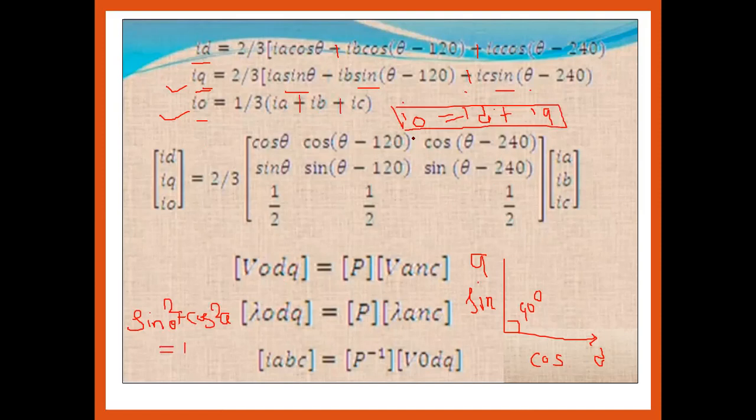Okay, so if you have to write out that equation in the matrix form, that ID, IQ and I0 is 2 by 3 multiplied by the parameters, cos of theta, cos of theta minus 120, cos of theta minus 240, and the same for the 1 by 2, 1 by 2, 1 by 2, and multiplied by that current parameter of the phase A, B and C. So these are the two phase parameters, and these are the three phase parameters. Okay.